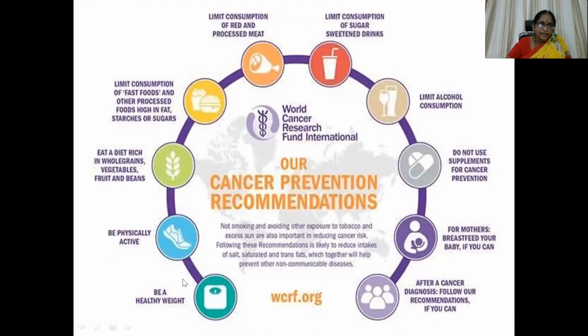Then maintain a healthy weight, not being too obese, and be physically active. Eat a diet rich in whole grains, vegetables, fruits, and beans. And then limit consumption of fast foods. That's what we have discussed just now. And limit consumption of red and processed meat also. Limit consumption of sugar sweetened drinks. Then not limit, absolutely stop alcohol consumption. Do not use supplements for cancer prevention.